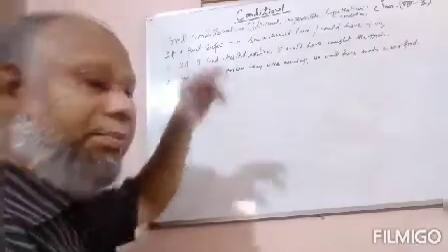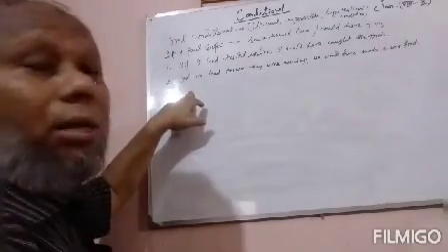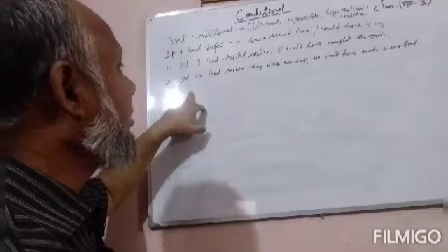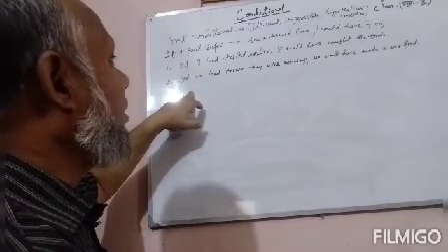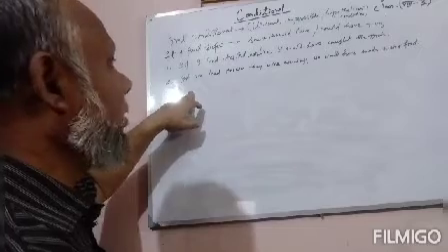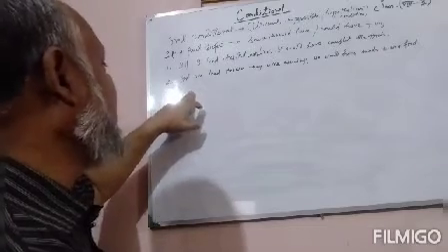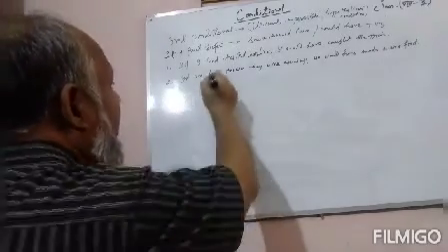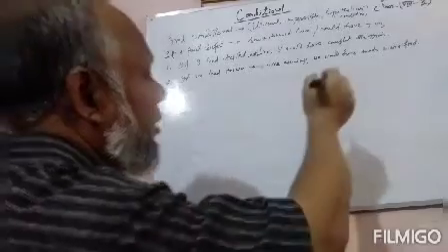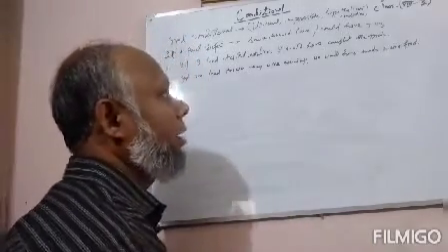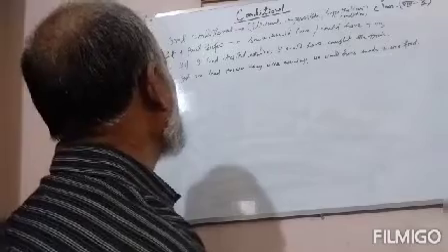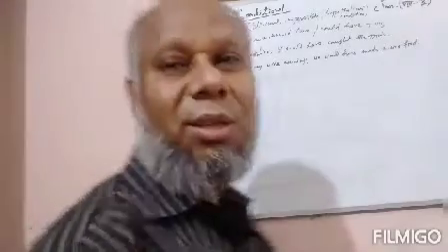In this way, we can use third conditional, that is if plus past perfect tense and the next clause will be would have or could have plus verb 3. In this way, third conditional is written.